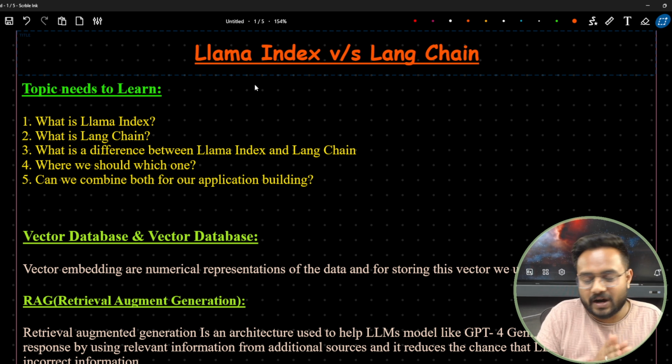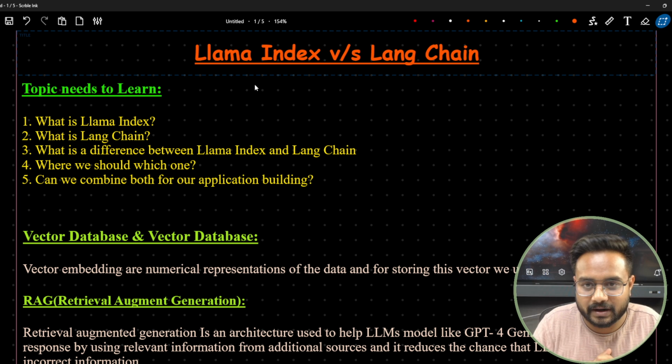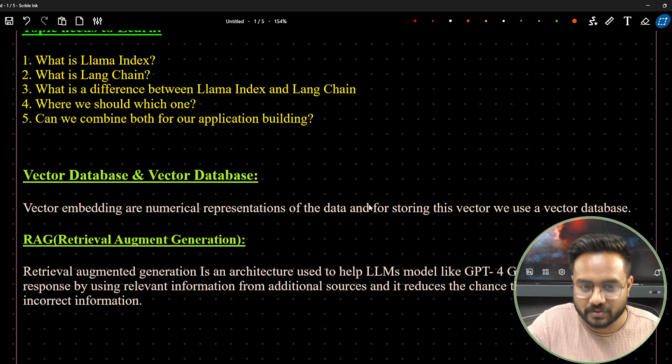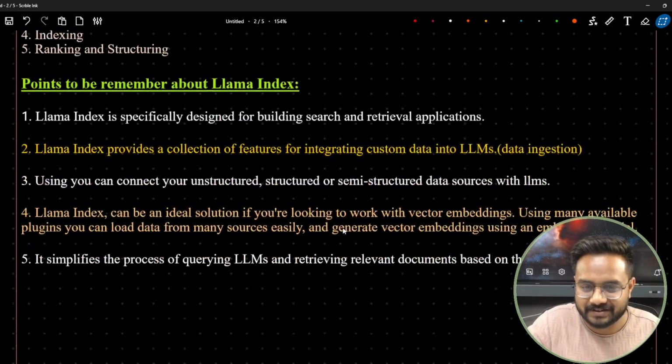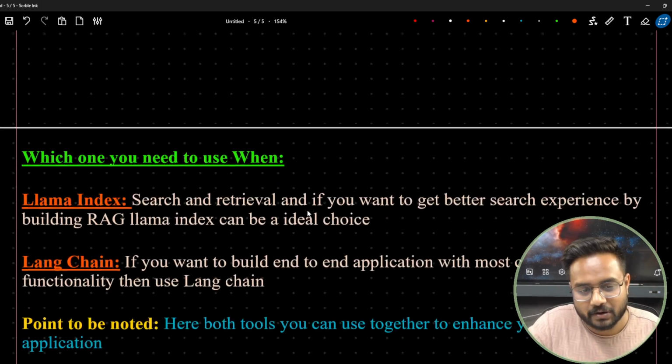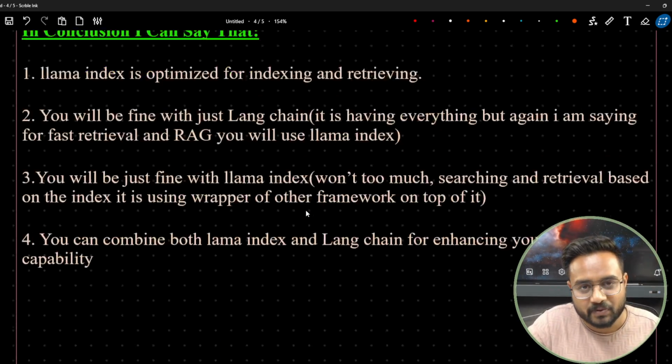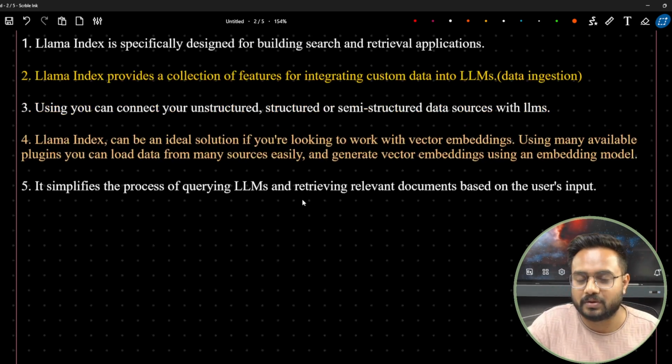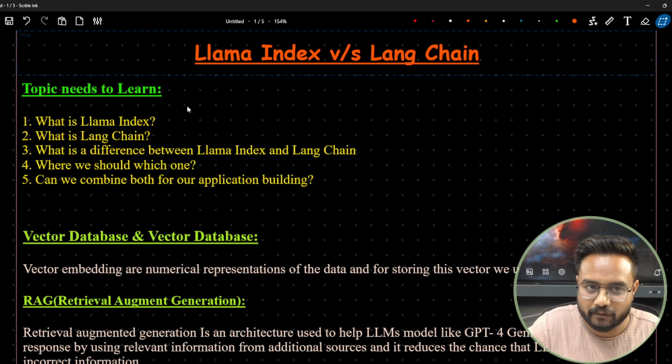Now coming back to the topic, let's discuss the Llama-Index and LangChain. I have created beautiful notes for all of you, and you can see everything I kept over here. Step by step, one by one, I will explain each and everything. And believe me, after watching this video, all your doubts related to Llama-Index and LangChain will be clarified.